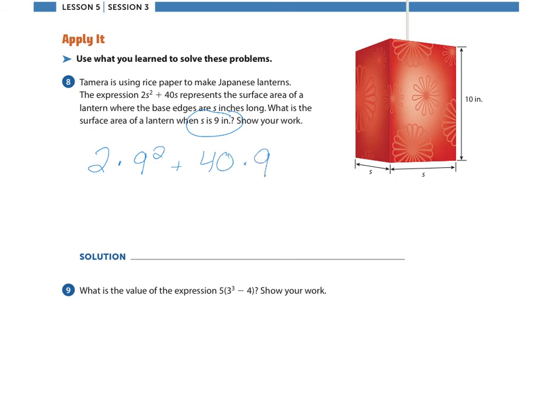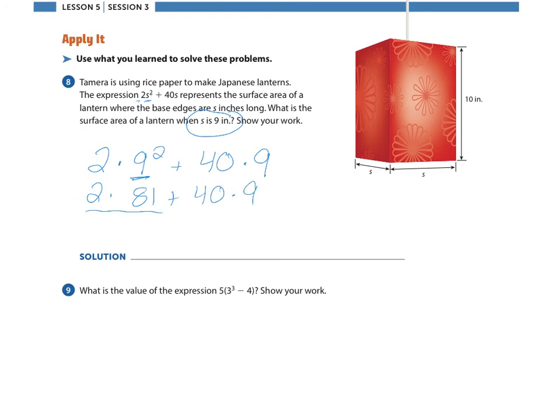All I did was substitute every time there was an s. I made it 9. Remember, when a coefficient is touching a variable, that means to multiply. Here, the variable is with the exponent. So we're going to start. 9 times 9 is 81. So I'm going to have 2 times 81 plus 40 times 9.